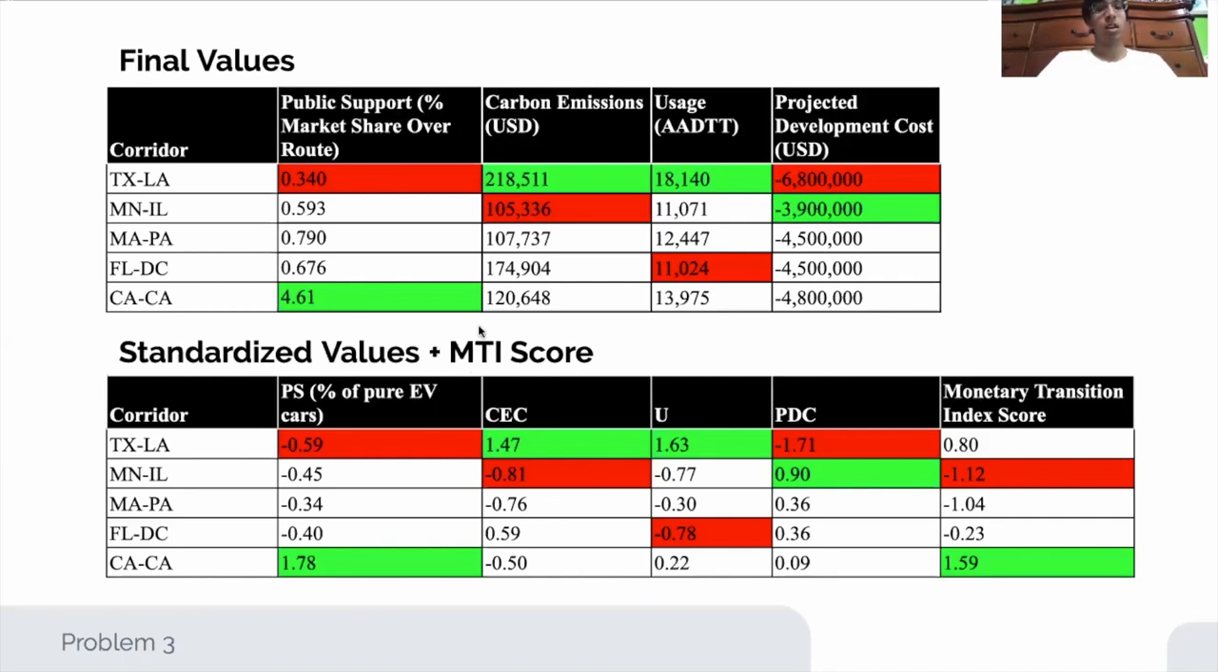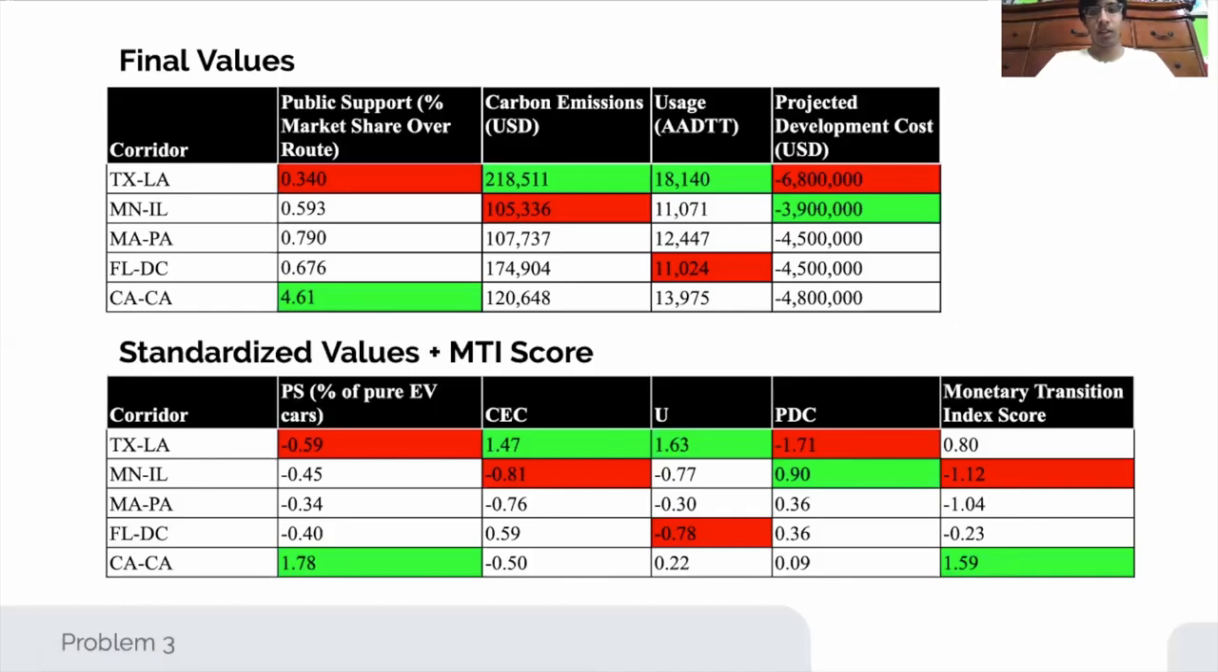And so the trends all remain the same, leading to our monetary transition index score, which was the summation of all of the z-scores for each corridor. And so this led us to the winner of the index score being the California corridor, because it had the highest index score, so it would be the most favorable to develop, while the Minnesota to Illinois route would be the least favorable to develop. And second, you have the Texas to Louisiana route, followed by the Florida to DC route, and then Massachusetts to Pennsylvania route, and finally you have that Minnesota to Illinois route.